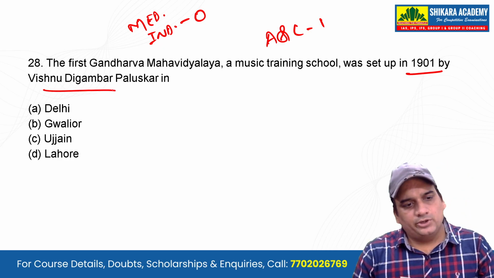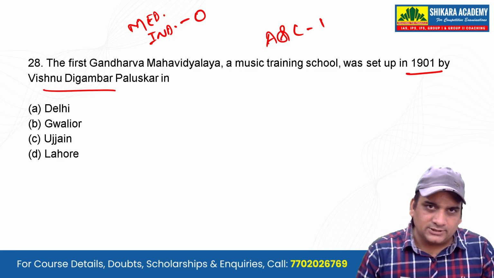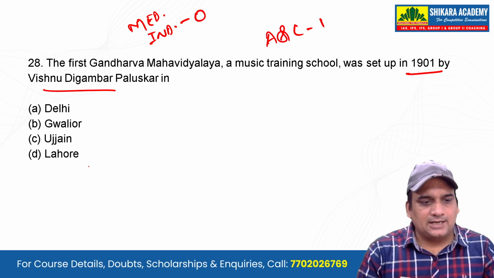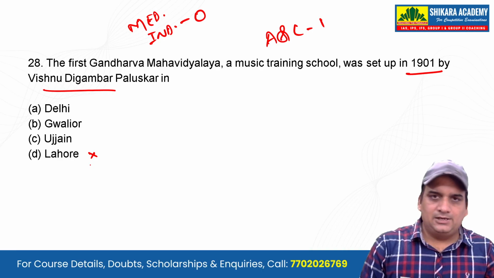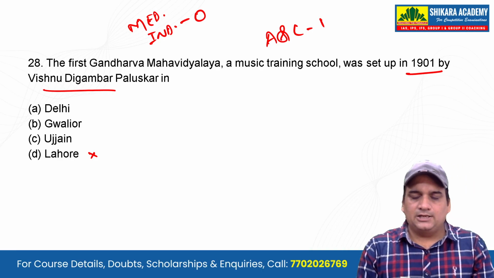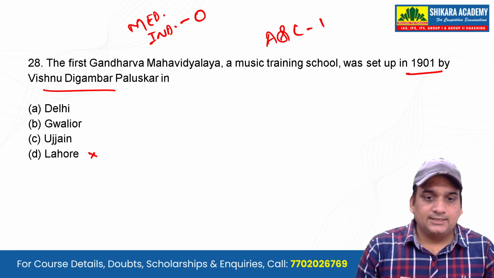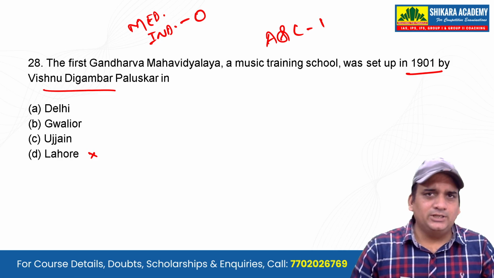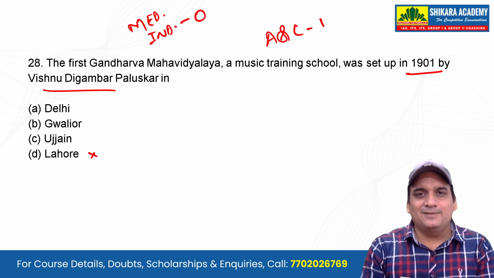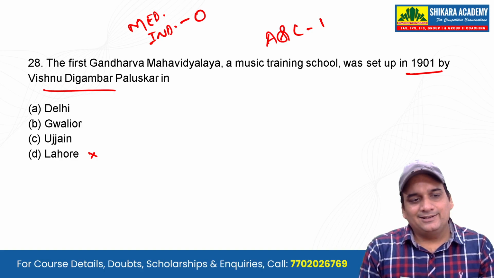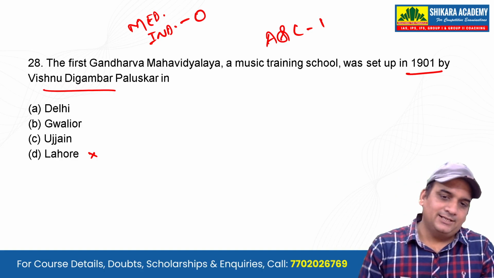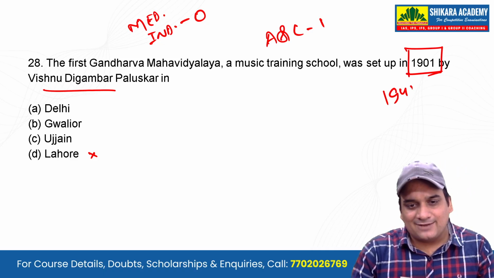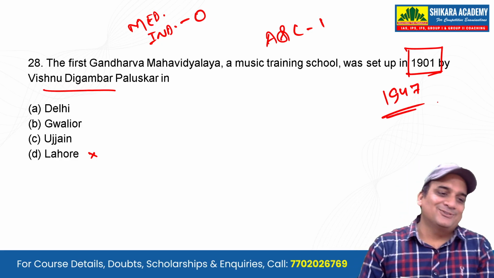You don't know? What is the right answer? Before telling you the right answer, I want to tell you what one of my aspirants did. He eliminated Lahore, and he told me, sir, I eliminated Lahore. I knew it would not be Lahore, and I was like, why? And he said, sir, all of the others are in India, but Lahore is in Pakistan. Why would a music training school be in Pakistan? And I was like, yes, well done, very nice, but you should have remembered Pakistan was born in 1947, not 1901.